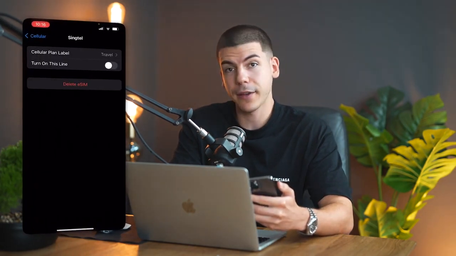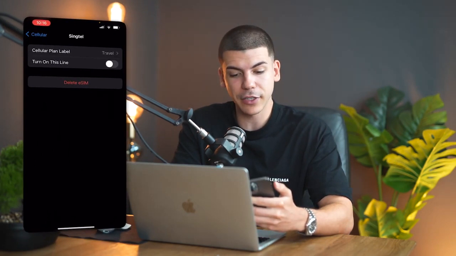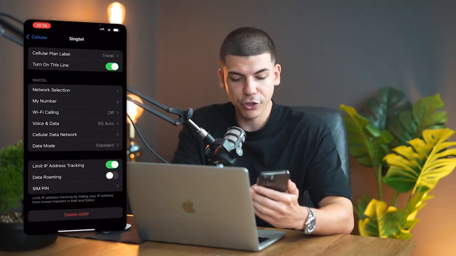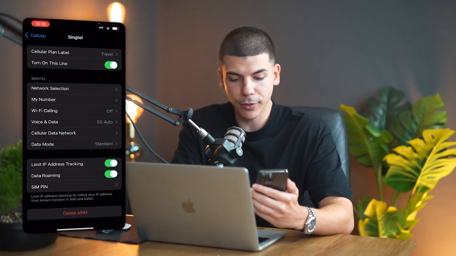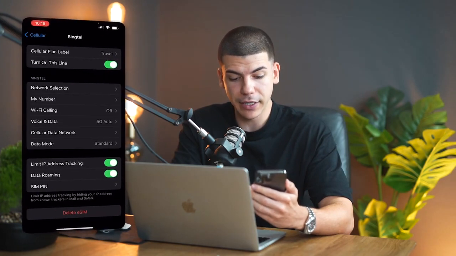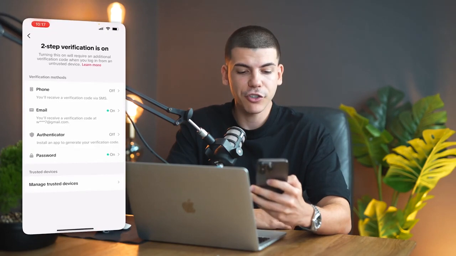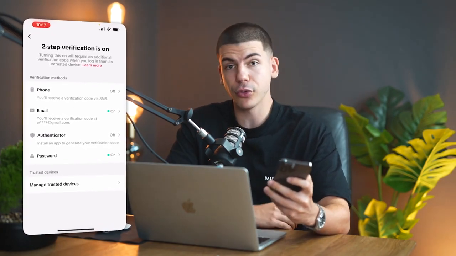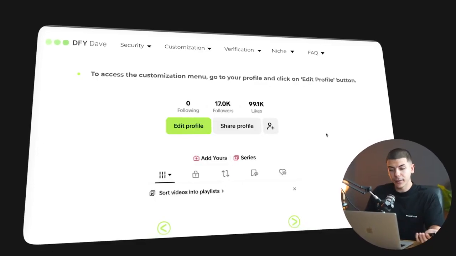It's essentially gonna have a different label. So once it has been installed, you basically just click on turn on this line and just make sure that you enable data roaming. So make sure to press this to actually enable data roaming, and that's how it's gonna work. You can then change the authenticator over here, and you can also change the password. And once you do that, you can go back and you can start customizing your profile.